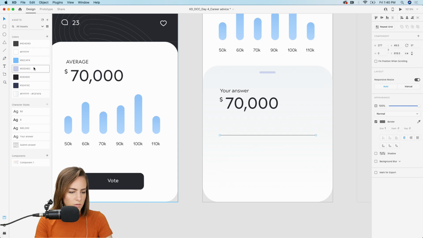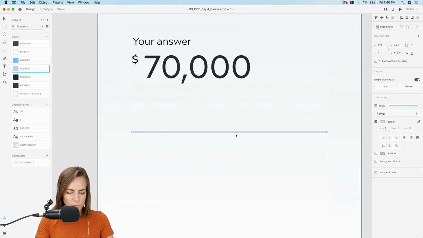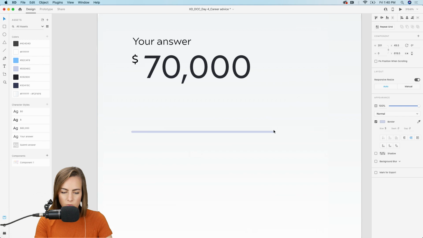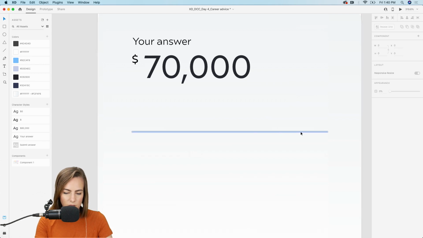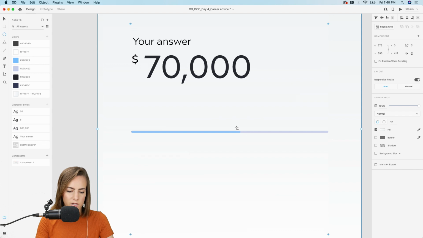And let's see, what color do I want to make this? Maybe this same blue color, grayish blue. I want this to be pretty thin, and let me zoom in a bit so you guys can see. So what I want to do is just copy and paste this. It's a little hard to tell. Did it copy? Copy, paste. Move this over a bit, and let me change the color so you can see it. And then we will add a circle.